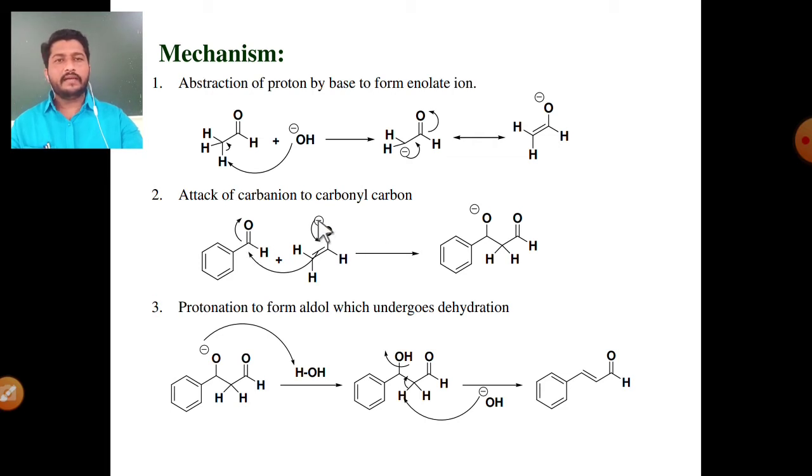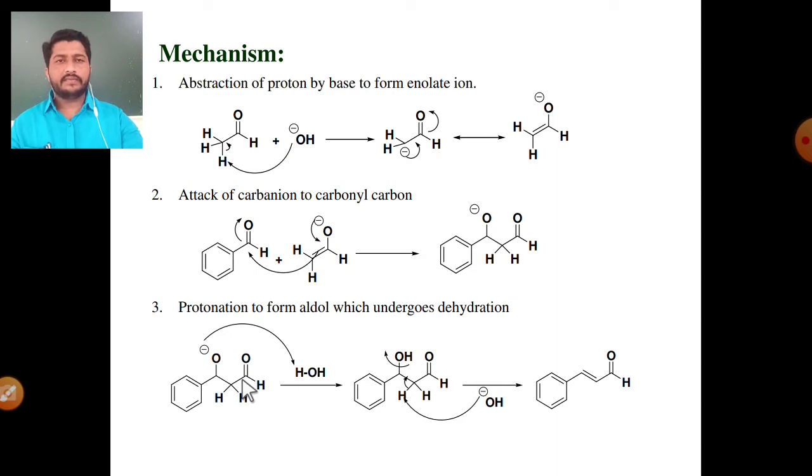This enolate ion, meaning the negative charge participates in delocalization, then this double bond attacks this carbonyl carbon. At the same time, the pi electron shifts towards the oxygen, so oxygen gains negative charge, and there is a bond formation between this carbonyl carbon and this carbon. So there is a single bond formation, meaning it gives an oxyanion.